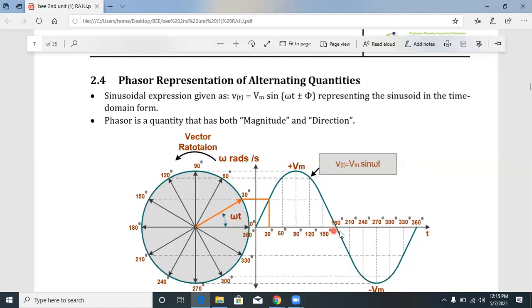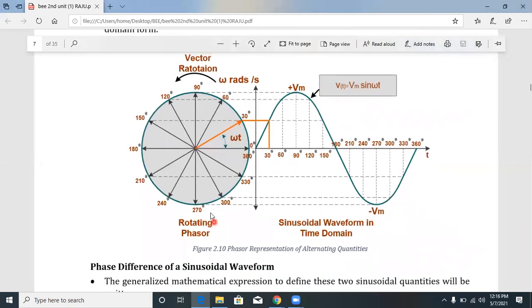For different instantaneous values, it is represented as a rotating phasor, rotating in the anti-clockwise direction. By substituting the different values, 30 degrees, 60 degrees, 90 degrees, up to 360 degrees, the magnitude changes while it rotates anti-clockwise. This is called the phasor representation of the alternating quantity V of t equal to Vm sin omega t, the rotating sinusoidal waveform in the time domain.